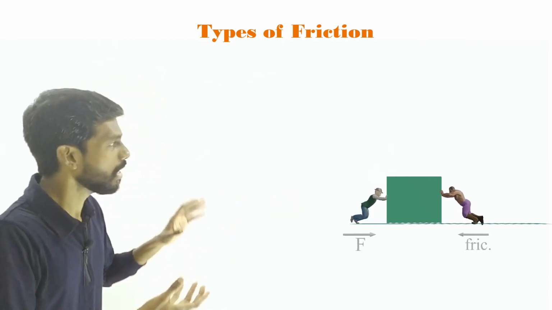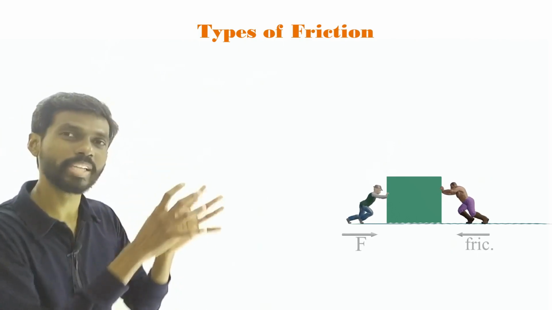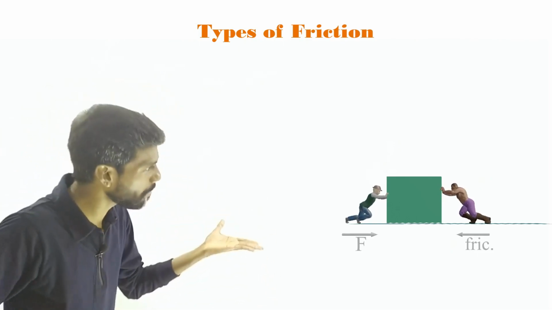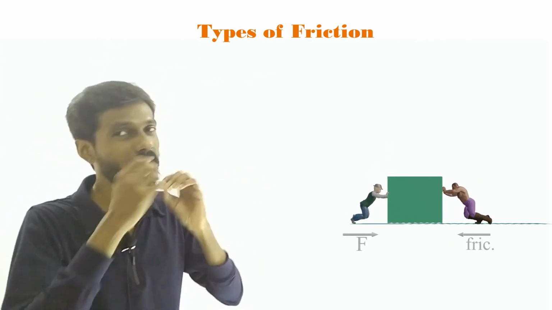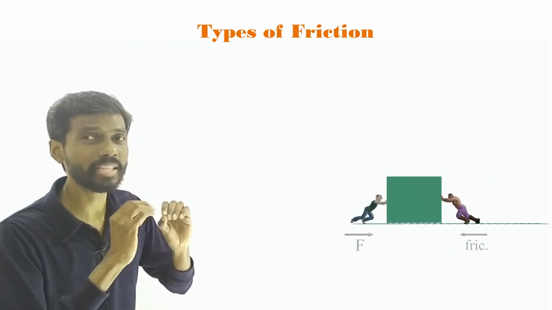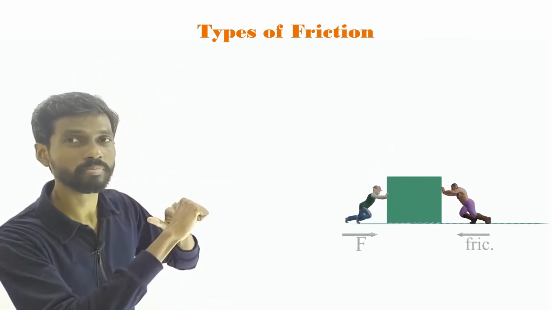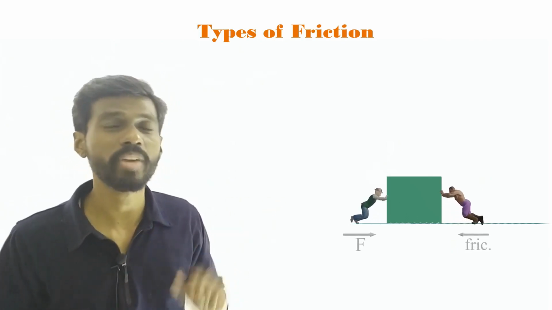So that means this force is again balanced by the frictional force. So again the object is in equilibrium, right? If you keep on increasing this force, the friction will also increase. So in any case, the object will not move because the force is balanced by the frictional force. You understand? So it is a variable force. Remember, friction is a variable force.